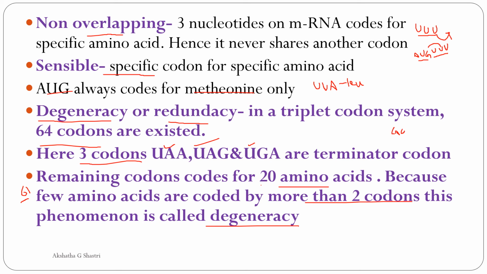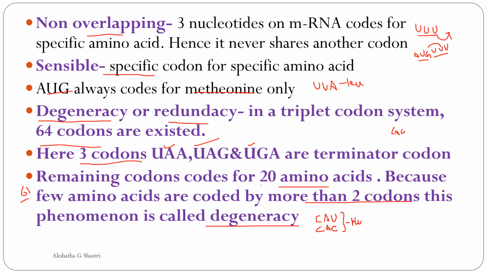Take histidine. I had already told you that for histidine there are 2 codons, CAU and CAC. These two codons code for the amino acid histidine.